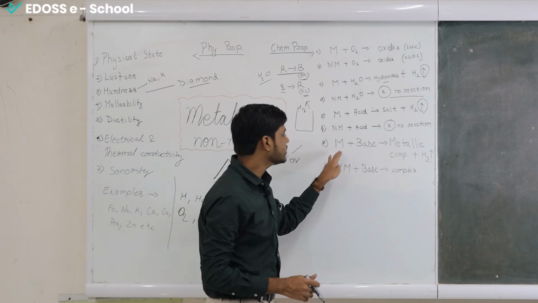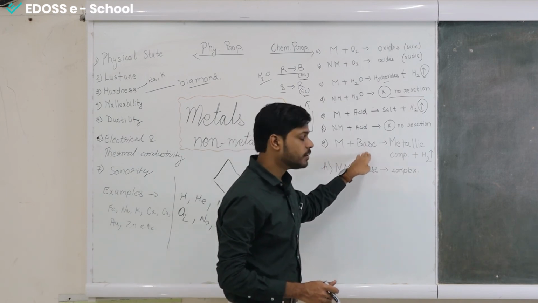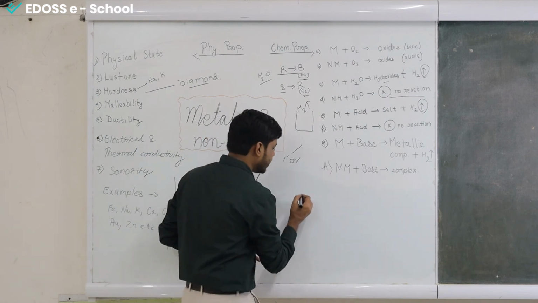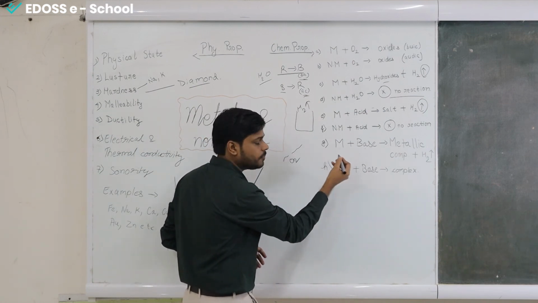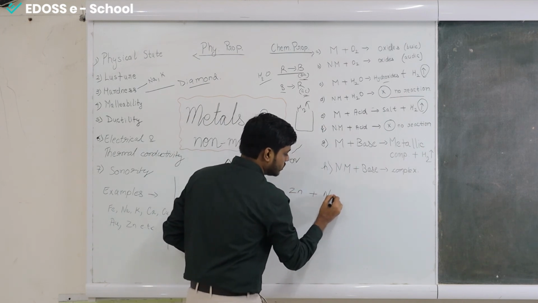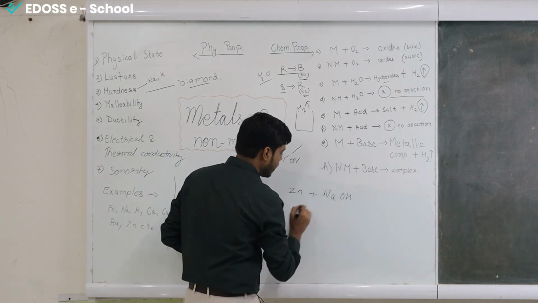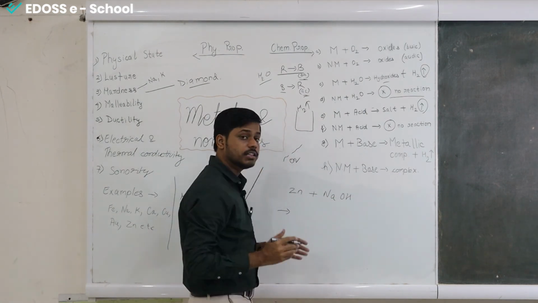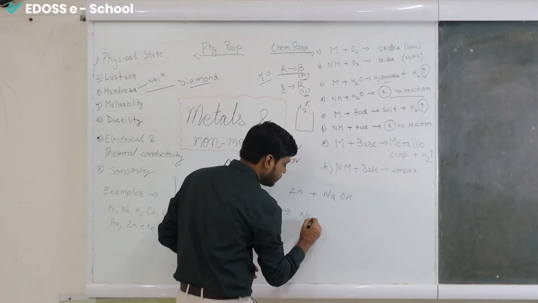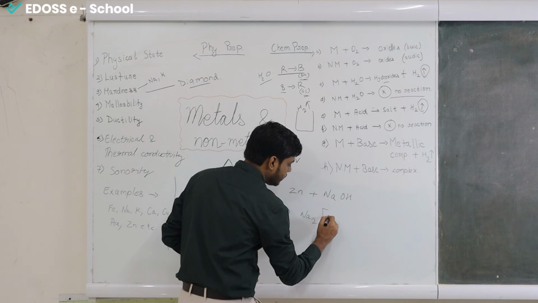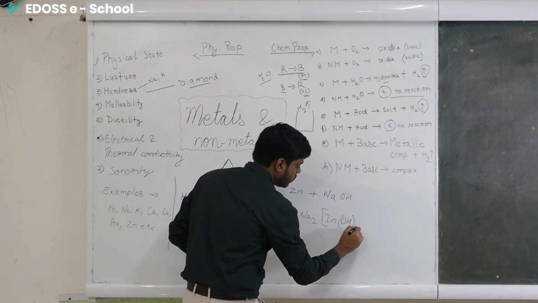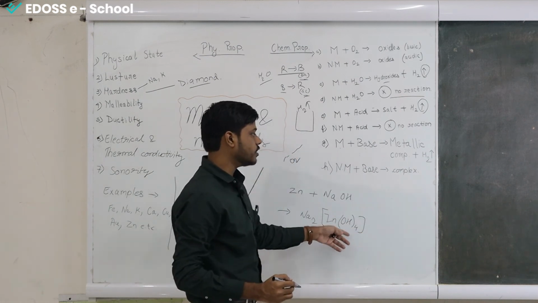So we are discussing the reaction of metal with a base. Because this is a bit complex, I am writing out the example. For metal, we will take the example of zinc, and for base we will take sodium hydroxide, NaOH. When this reaction proceeds, the product that we get is sodium zincate. First we'll write sodium, then square bracket and zincate: Na2[Zn(OH)4].